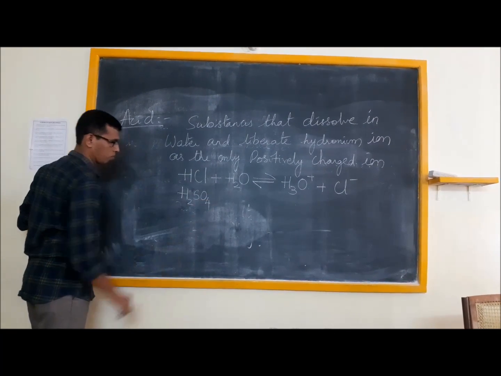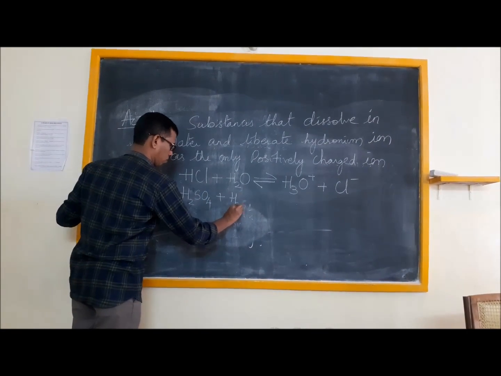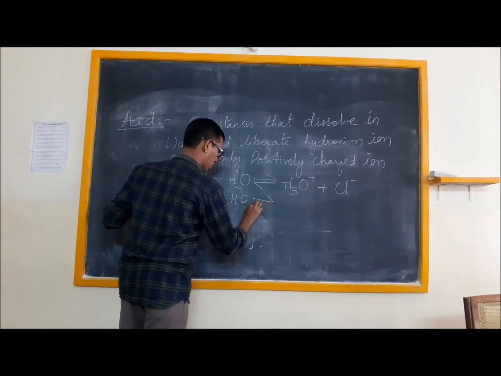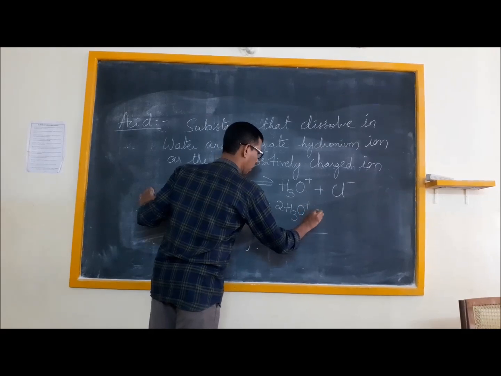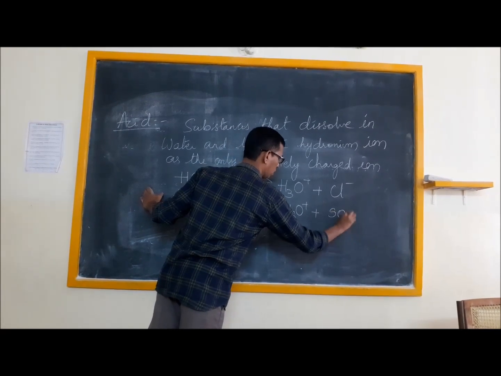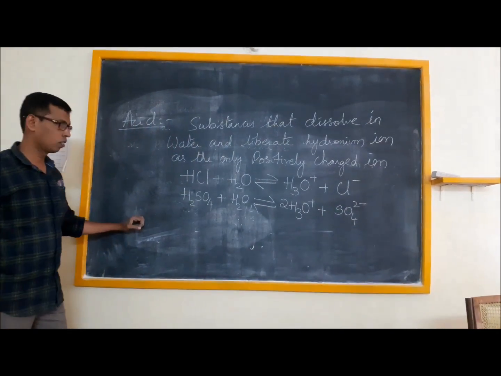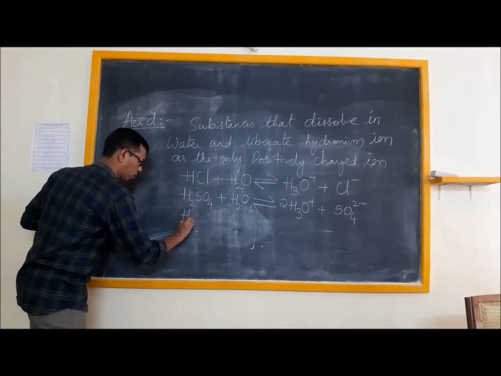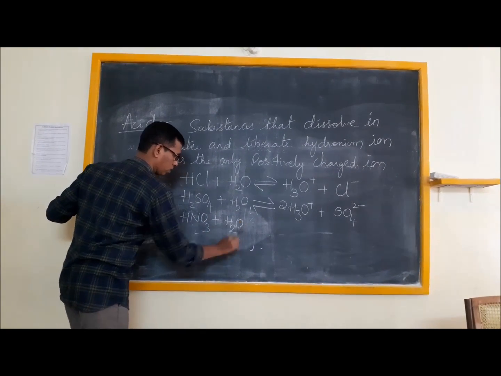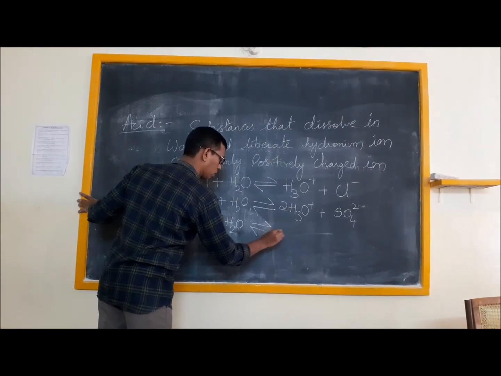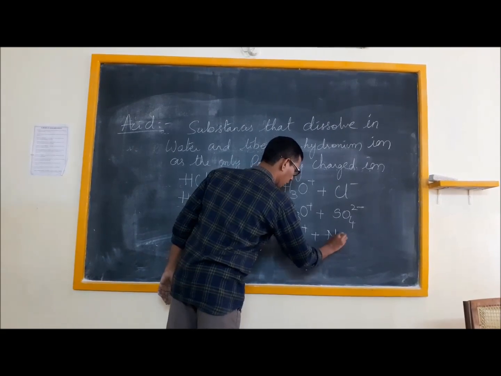H2SO4. When H2SO4 is dissolved in water, it forms 2H3O+ and SO4 2-. Or say if I take another example like HNO3, when this is dissolved in water, this will form H3O+ and NO3-.